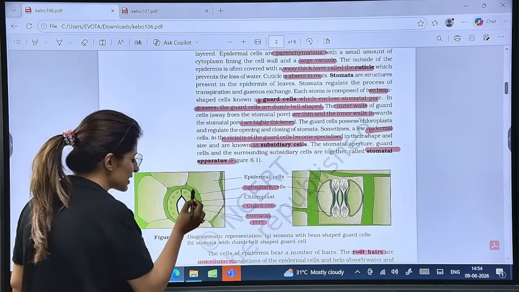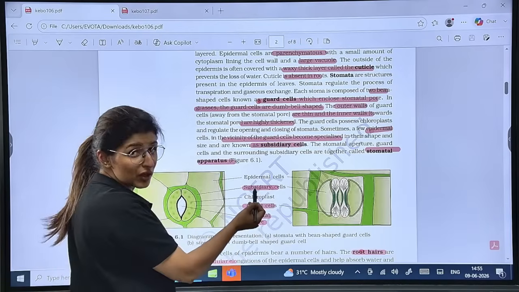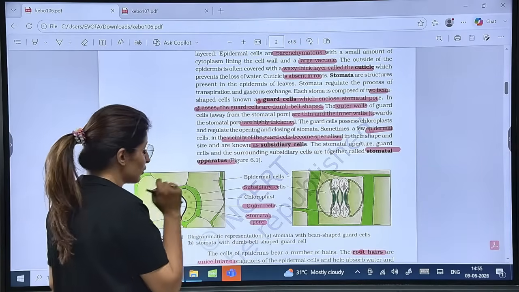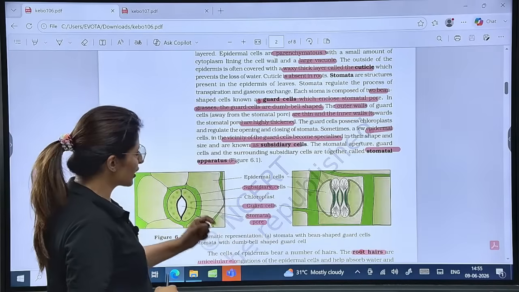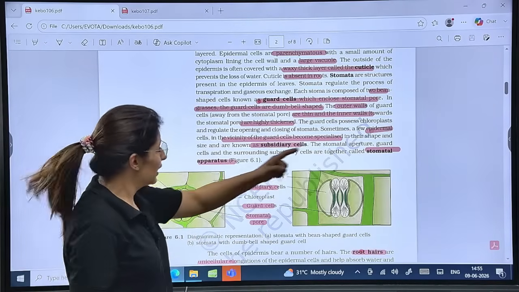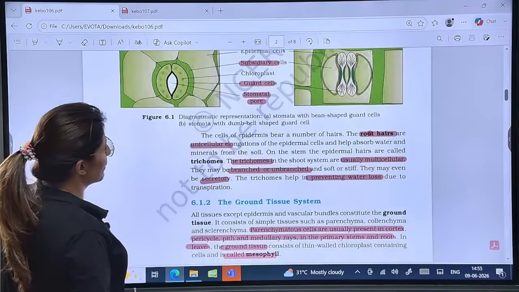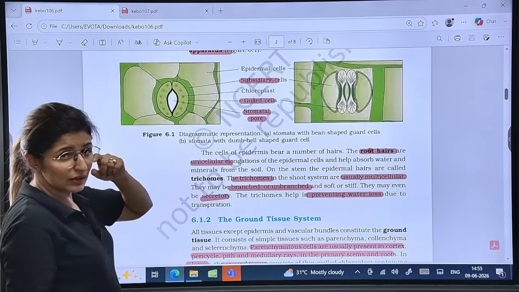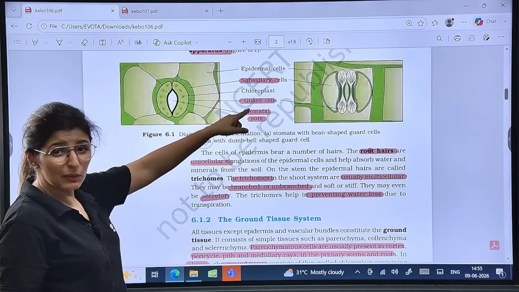So do you see these guard cells and these dark green colors? These are called subsidiary cells. These are also modifications of the epidermal cells. Now, three things: subsidiary cell, guard cell, and the stomatal pore together form the stomatal apparatus. Are these clear? You should be able to label the diagrams properly, and also we have got this diagram in our PYQ.